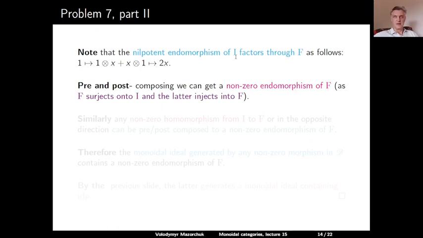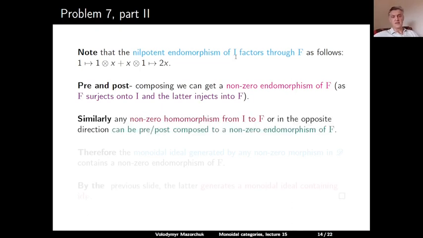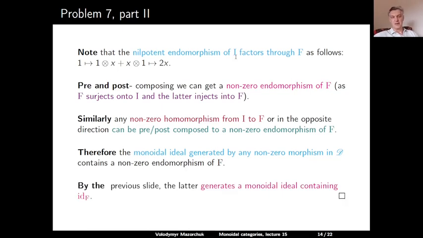of F. And so using the previous slide, we will get that the ideal generated by this nilpotent endomorphism of I has the identity on F. Similarly, starting from any homomorphism from I to F or from F to I, we can pre- or post-compose this to get a non-zero endomorphism of F. So this means that the monoidal ideal generated by any non-zero morphism in Carly-D contains a non-zero endomorphism of F, and then the previous slide implies that the corresponding monoidal ideal contains the identity on F. And this completes the solution to this problem.